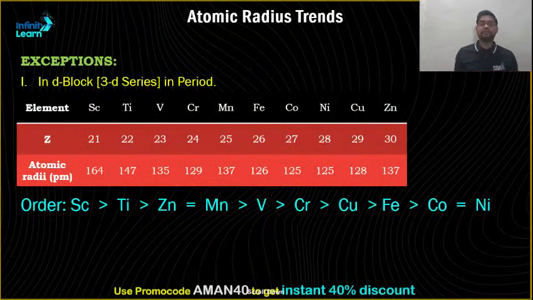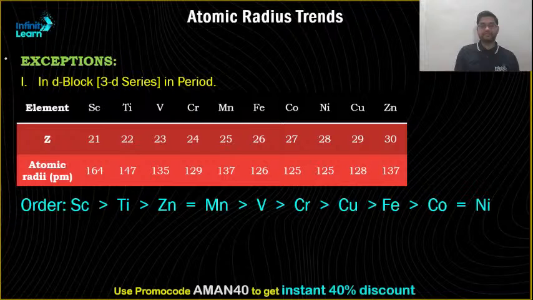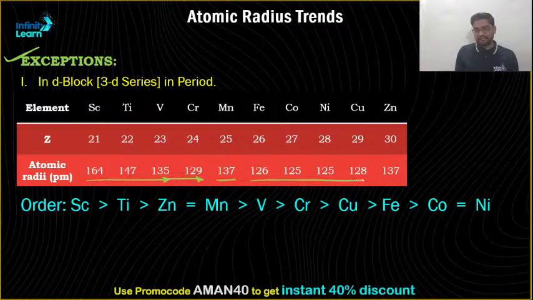Let's proceed further. Now, there are some exceptions. In D block, this is very much important. In D block, the general trend is decreasing only. Generally, it keeps on decreasing, but it is not completely decreasing. What happens is, from here till here, it decreases. Then again it increases from here, almost remains the same, and then at the end increases.